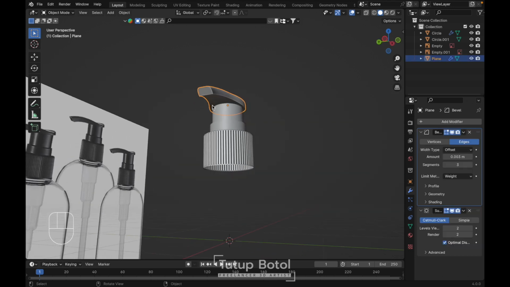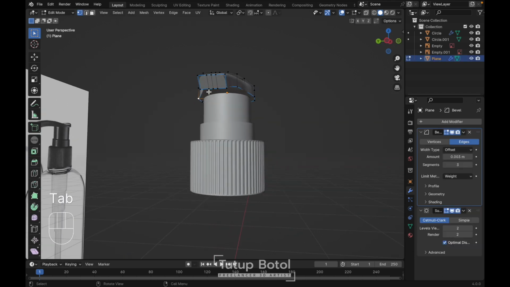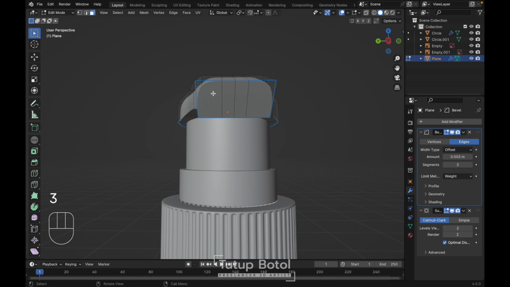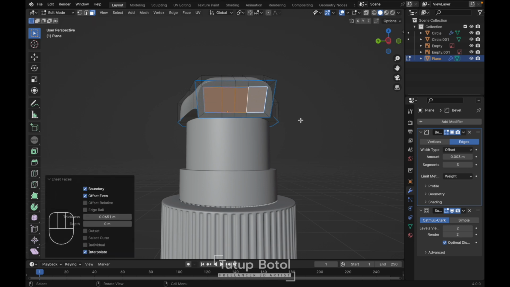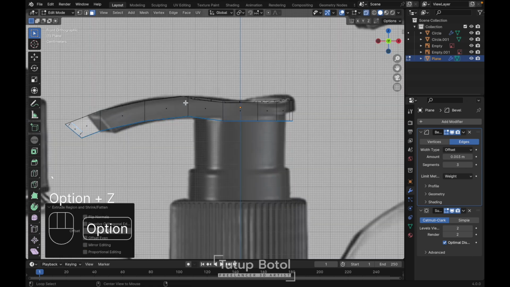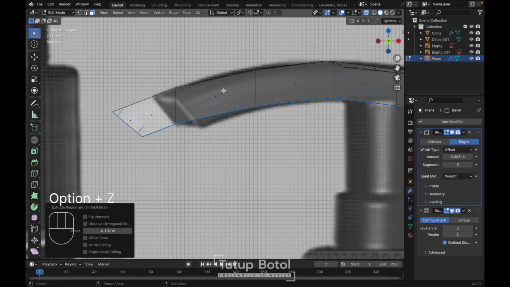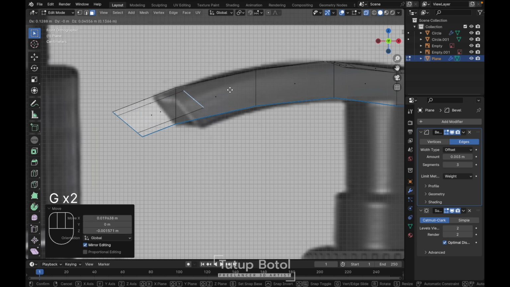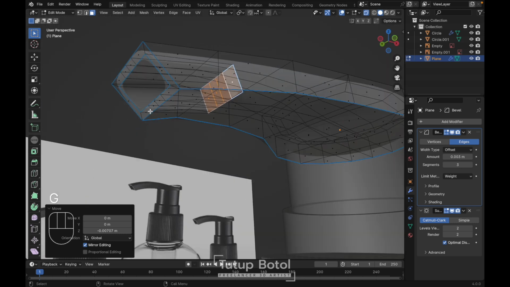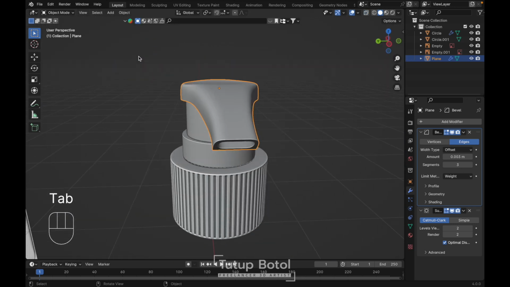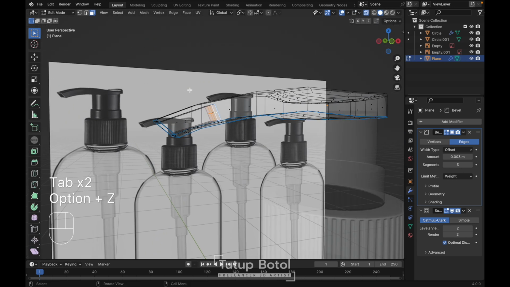Let's create the hole. Just a simple, press 3 to the face mode, select all of this one, then press I to insert like this, then press Alt E, extrude face along normal, and you can extrude it inside like this. Go to the front view, Alt Z, we need to adjust like this. Okay, and you can just delete the face over here.